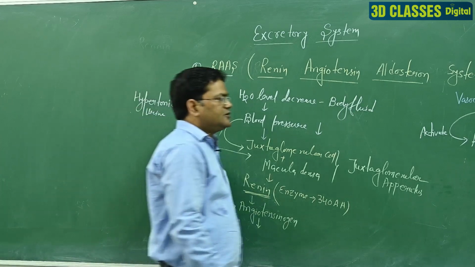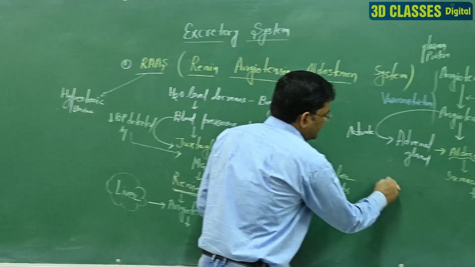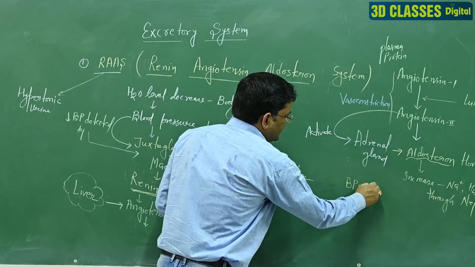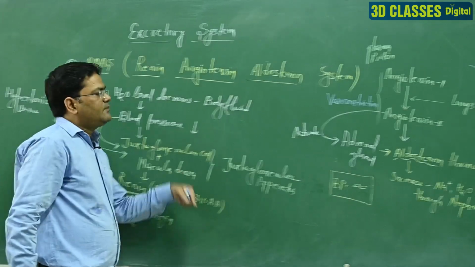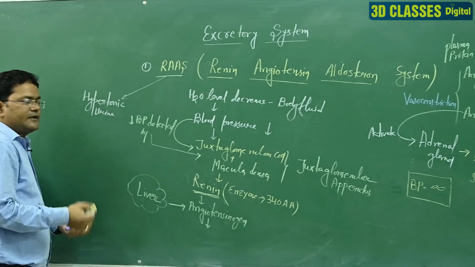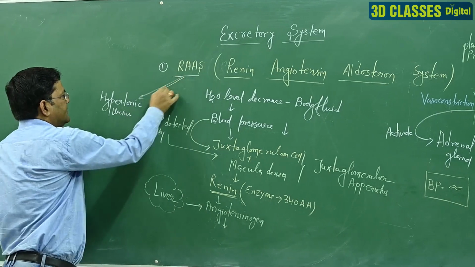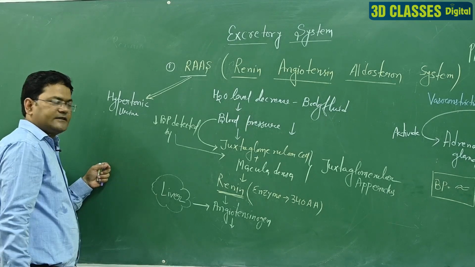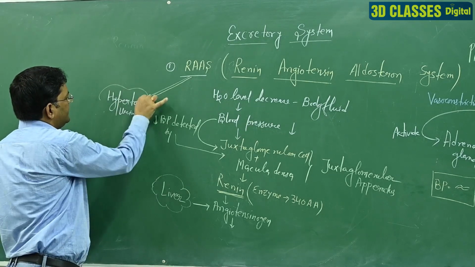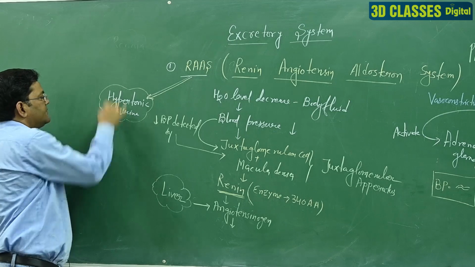So gradually the body pressure has to be maintained, balanced, and after that the urine has very little water and maximum urea concentration, so it is called hypertonic urine.